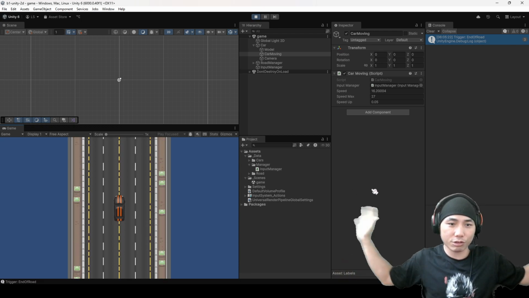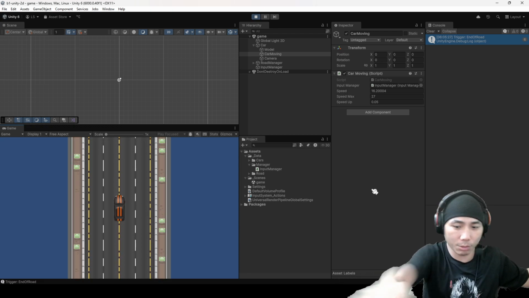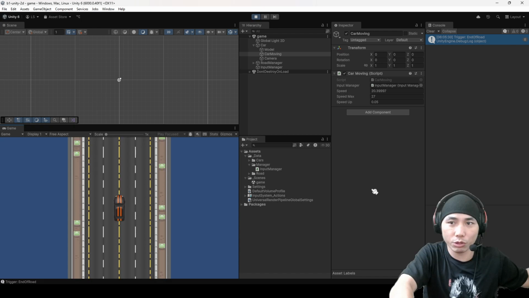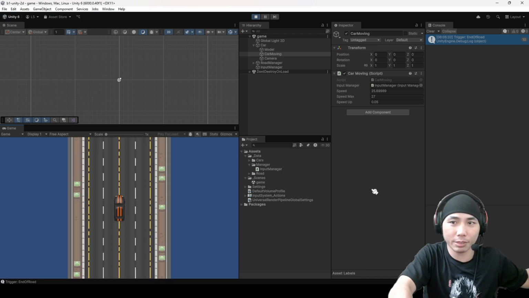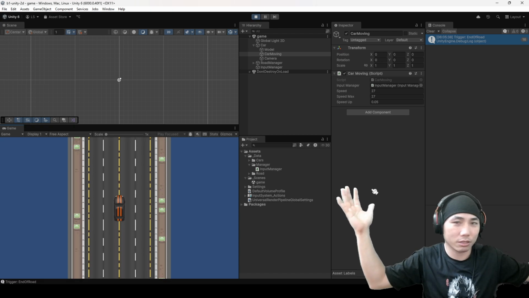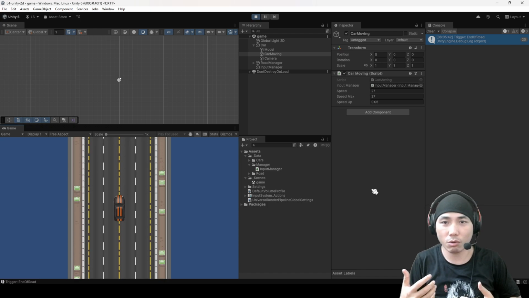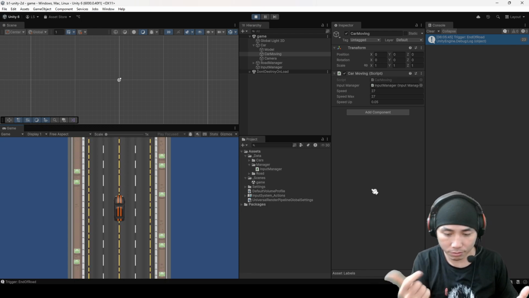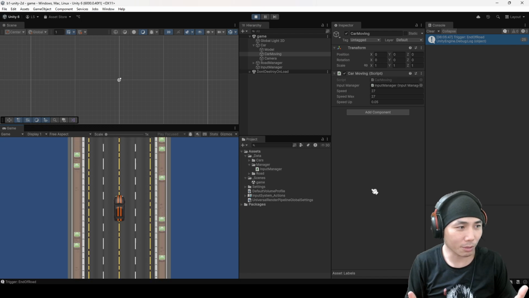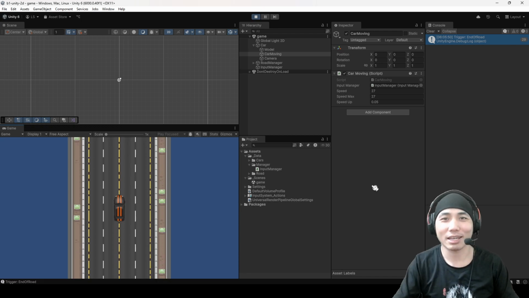When I release, the car will stop, but if I keep pressing, it will keep speeding up until it's 27 as I said, right? We have it, but I want that when I release the button, the car will slow down again. How can we do that?